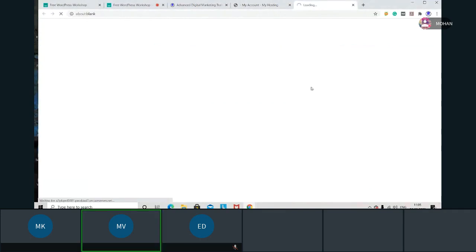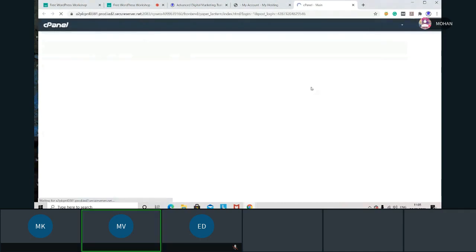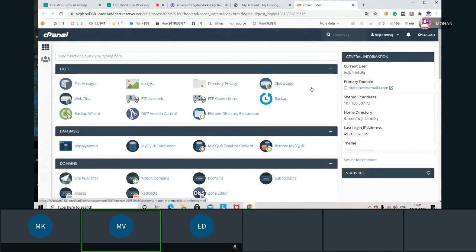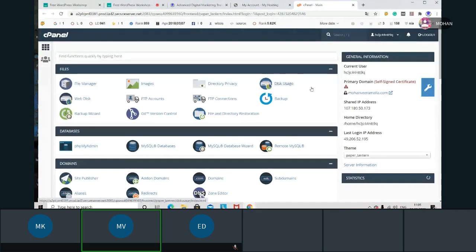Everything which controls your website will be inside this cPanel: your website files, your database, even your emails, your SSL, your backup. Everything connected to your website will be available in cPanel.